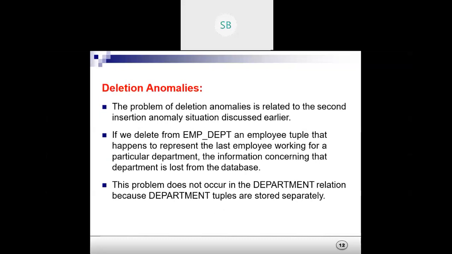So if we delete from the employee department an employee tuple that happens to represent the last employee working for that particular department, the information concerning that department is lost from the database.